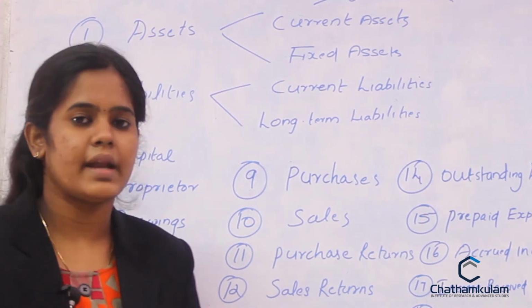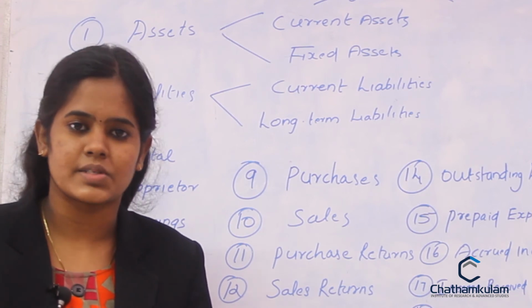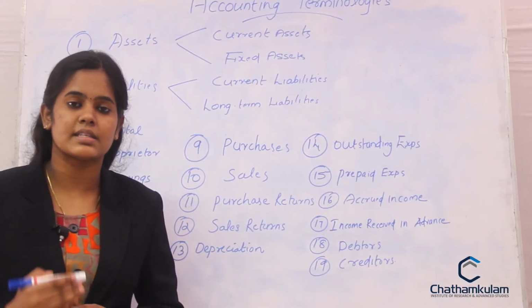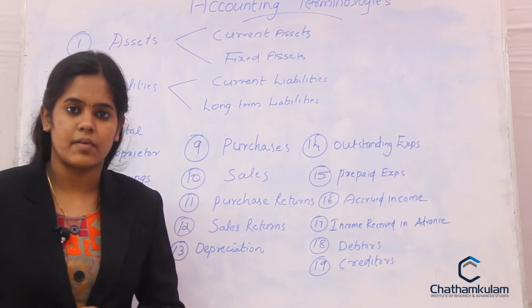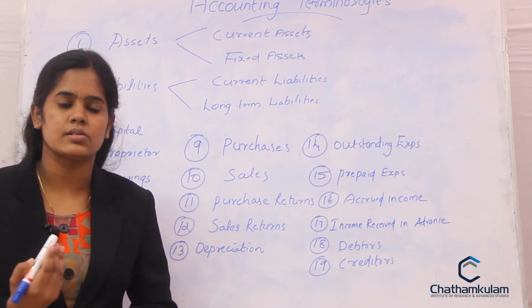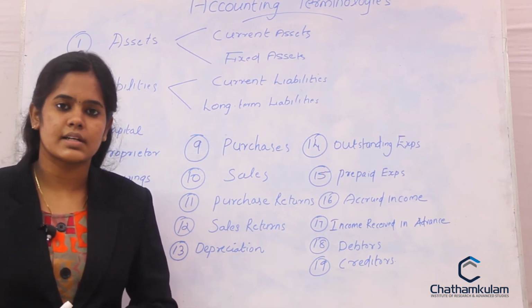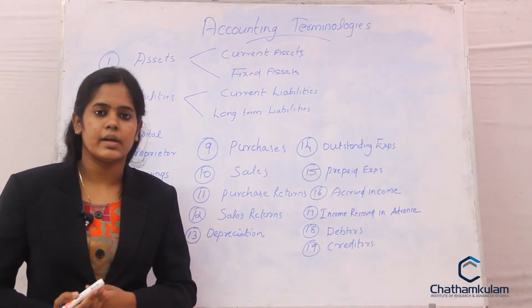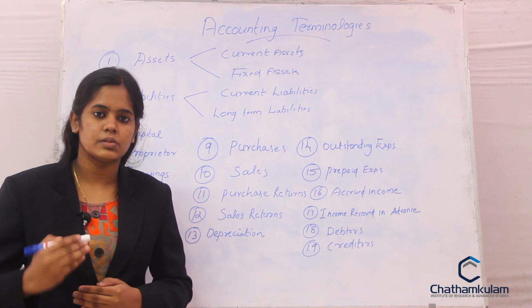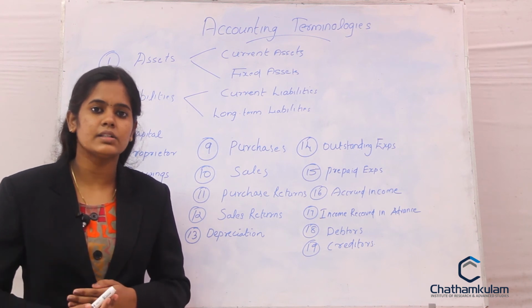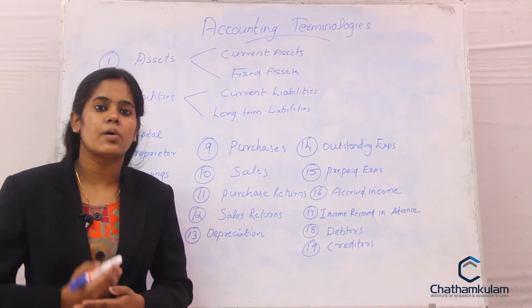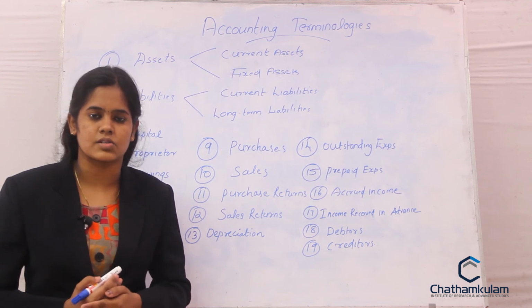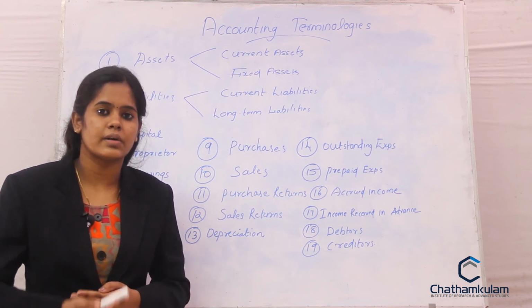Then prepaid expenses, just opposite to the outstanding expenses. These are the expenses which are made in advance before incurring them. So prepaid expenses are treated as the current assets of the firm. Coming to the next one, accrued income. Accrued income is income which is earned by the organization but not received by the organization. The party has not yet made the payment.